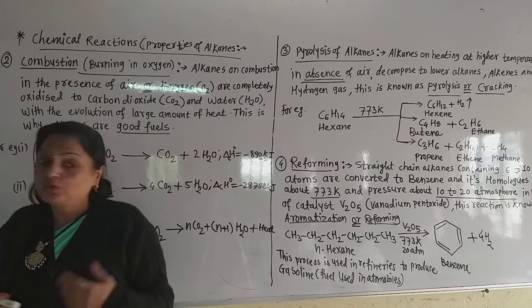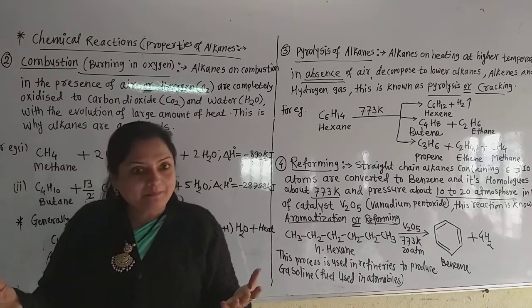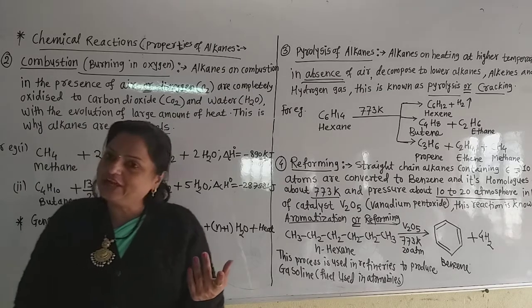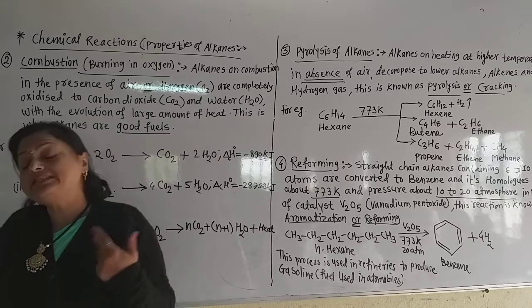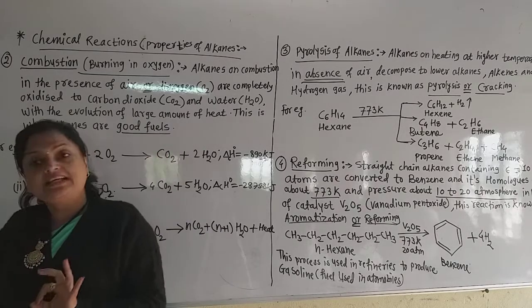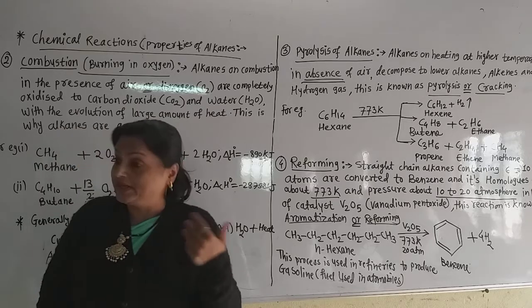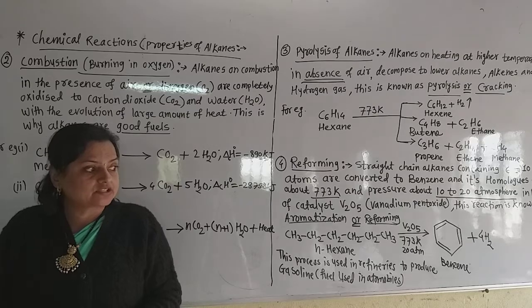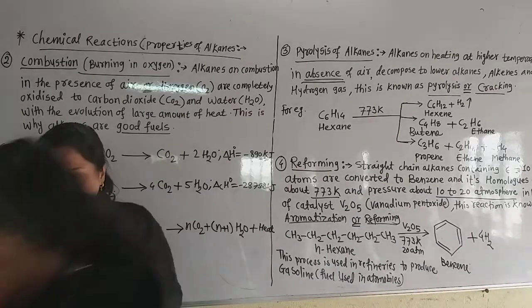You know naphthalene, which our mummy keeps in the clothes. Benzene has a sweet smell, aniline has a different smell. So many aromatic compounds have very pleasant smells, so they are called aromatic compounds. As here a benzene ring is formed, it is called aromatization.